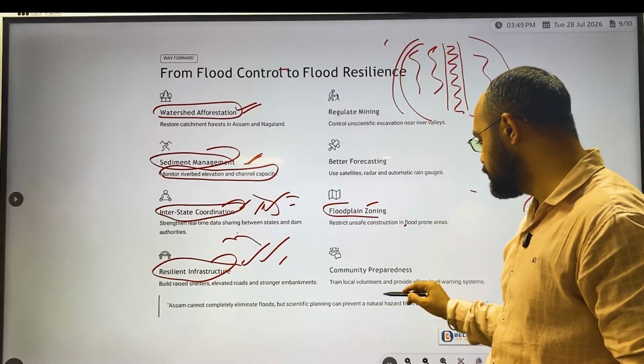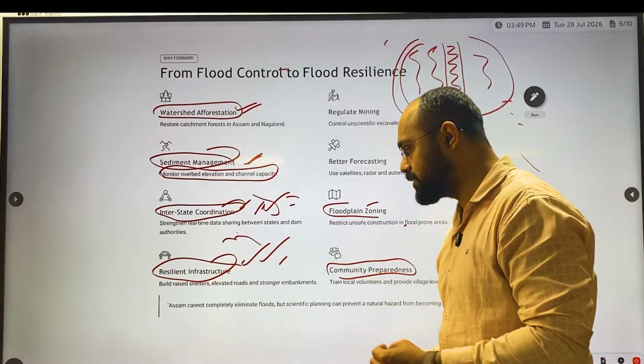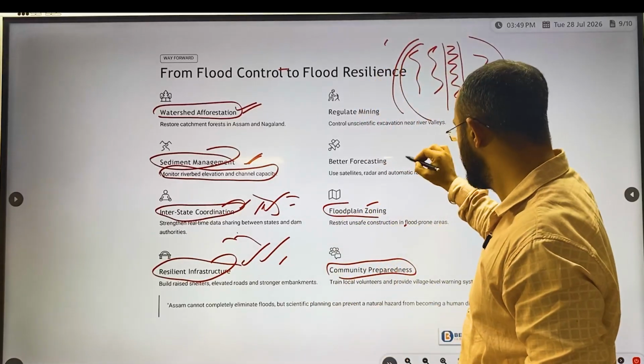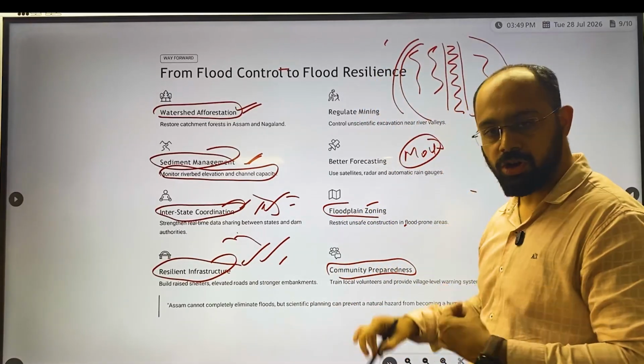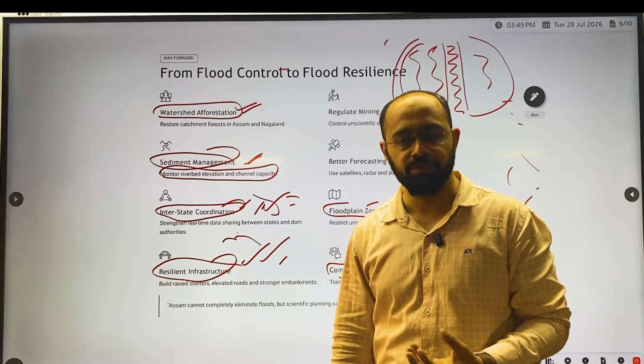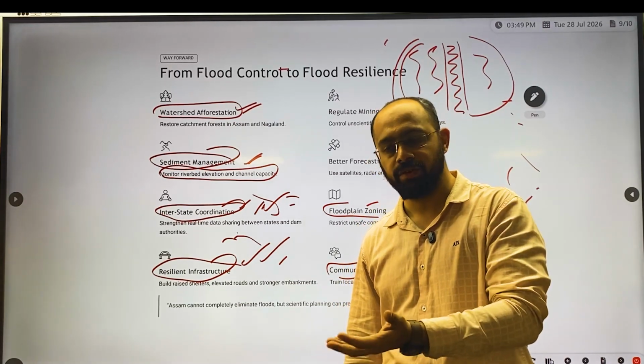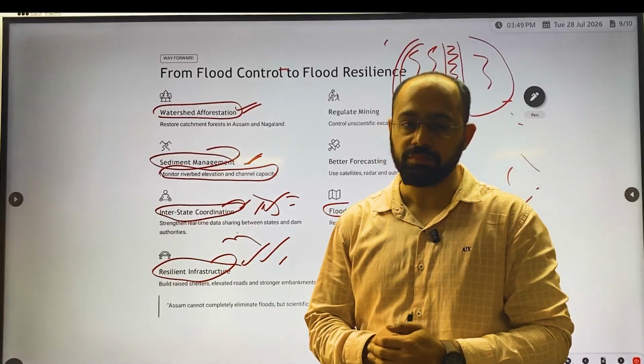Now this is community preparedness, which basically means doing mock drills. Mock drills have to be done, and people have to be informed what their plan of action should be when these kinds of situations occur.